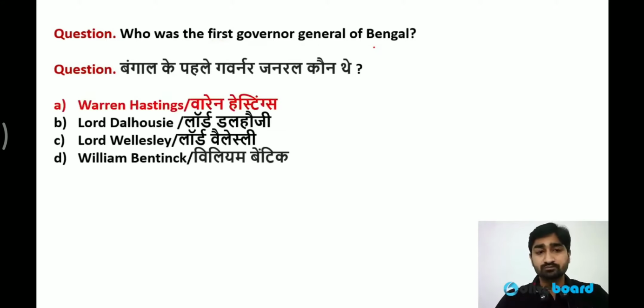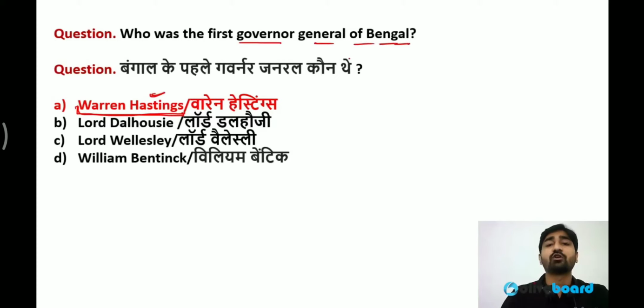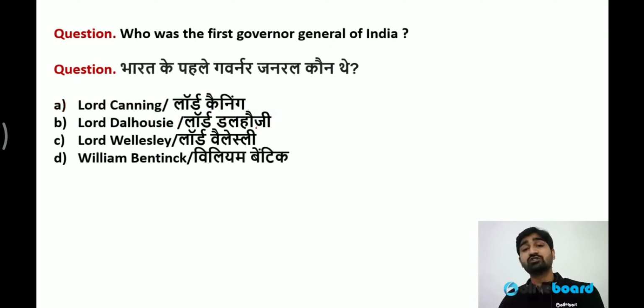According to the Regulating Act, Warren Hastings was appointed as the first Governor General of Bengal, the person who held authority over the governors of Madras and Bombay as well.